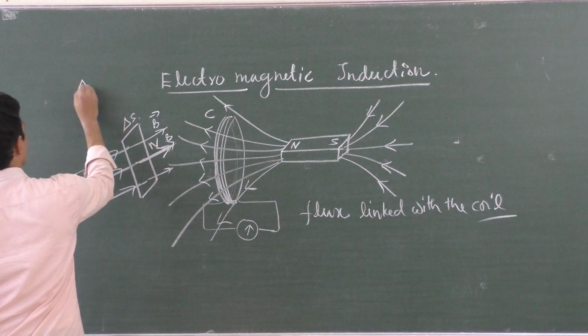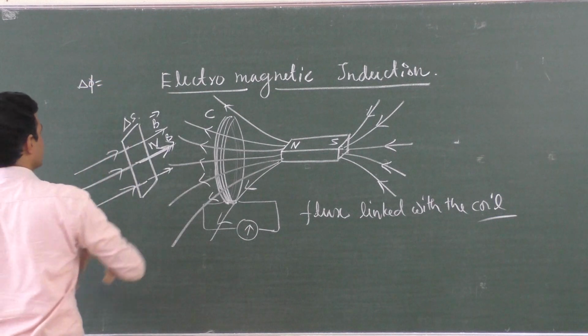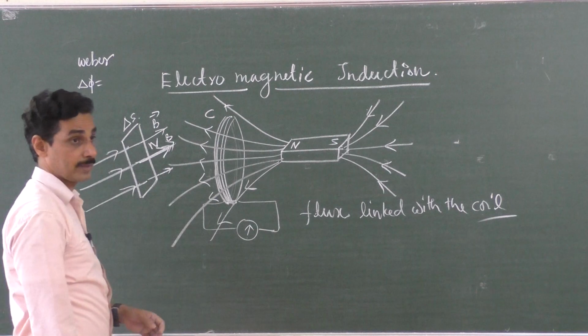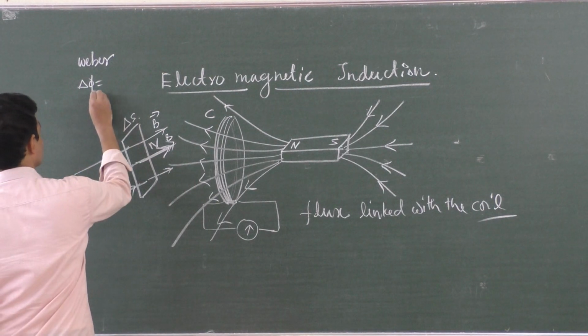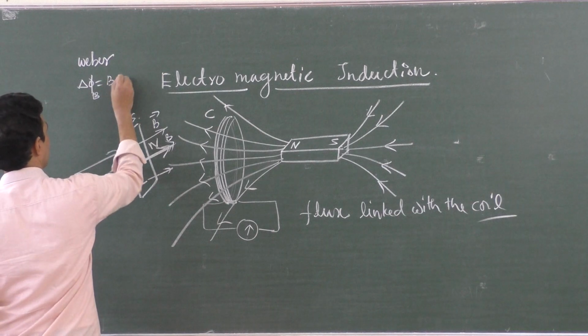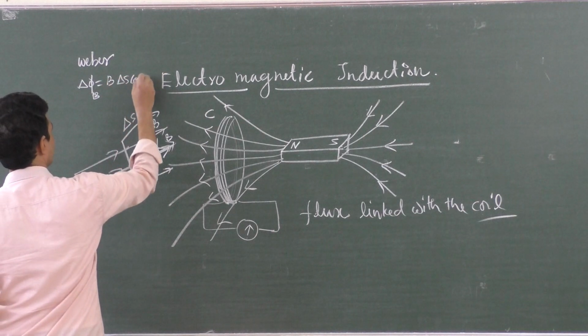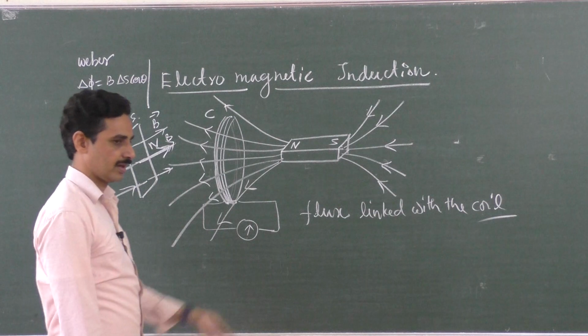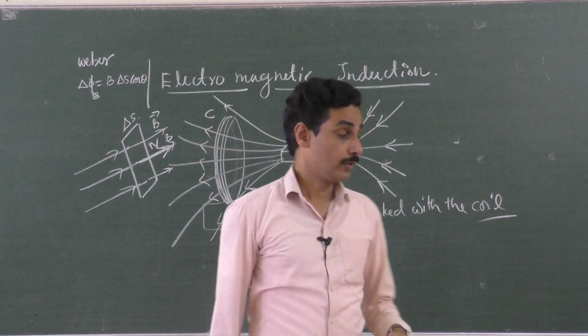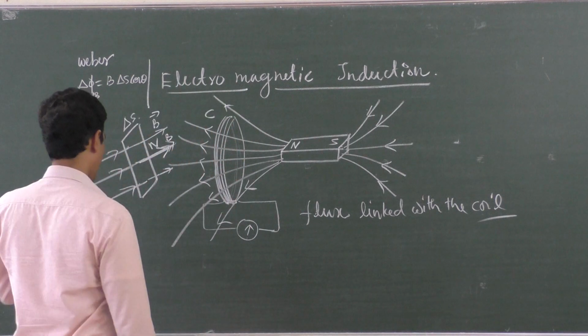So flux through any surface, it is always measured in Weber. Unit of flux is Weber. Magnetic flux I am talking. The magnetic flux through any surface is the strength of the magnetic field and the area into cos theta. B delta S cos theta. Remember E delta S cos theta? That is, why cos theta, sir? It is to get the component.